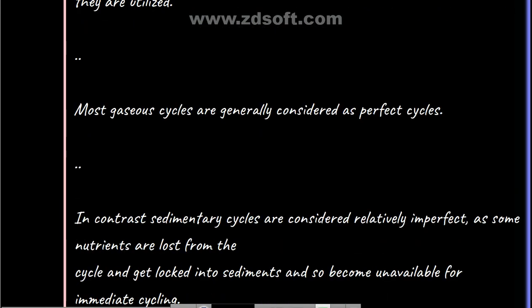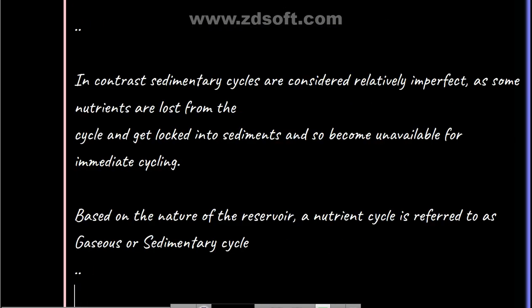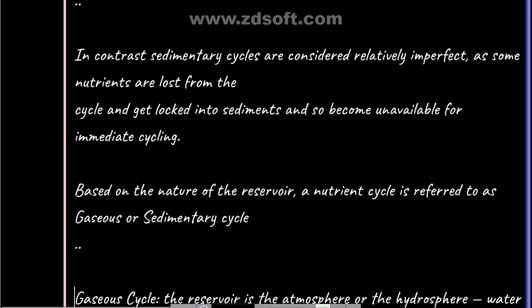Most gaseous cycles are generally considered as perfect cycles. In contrast, sedimentary cycles are considered relatively imperfect, as some nutrients are lost from the cycle and get locked into sediments and so become unavailable for immediate cycling. Of course, we know that.